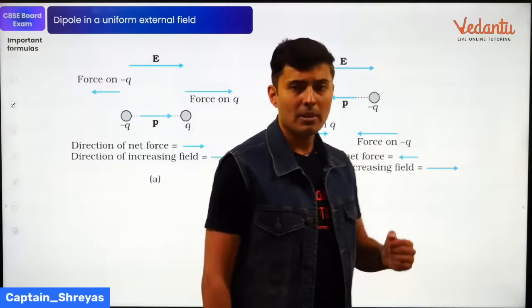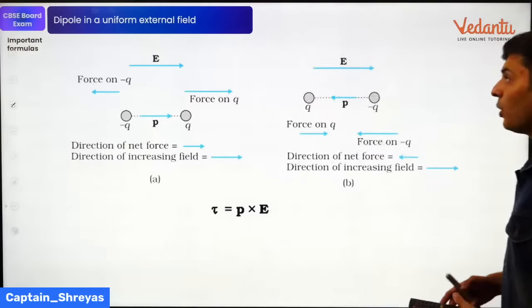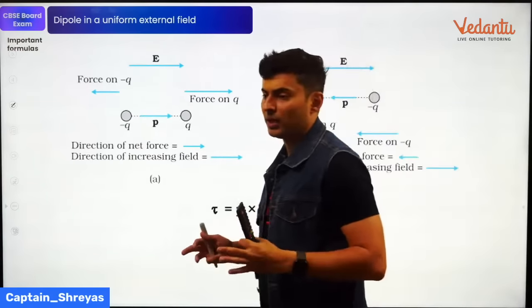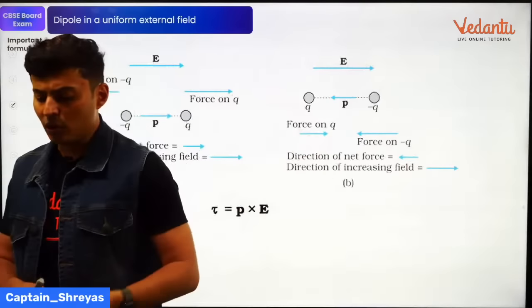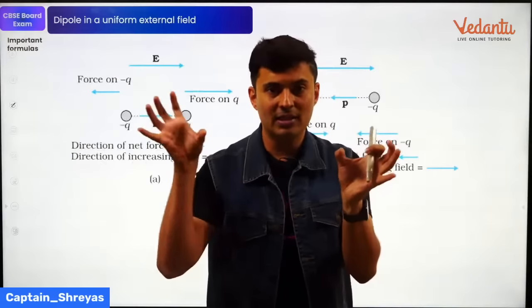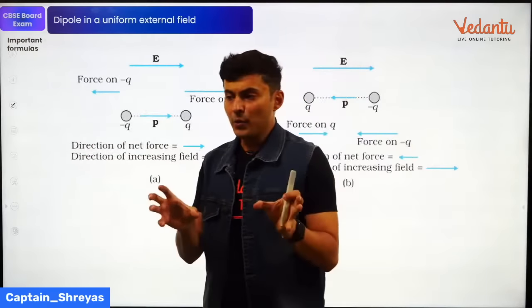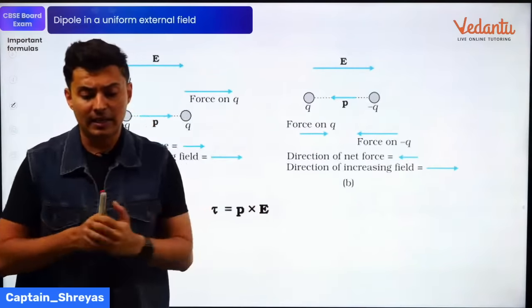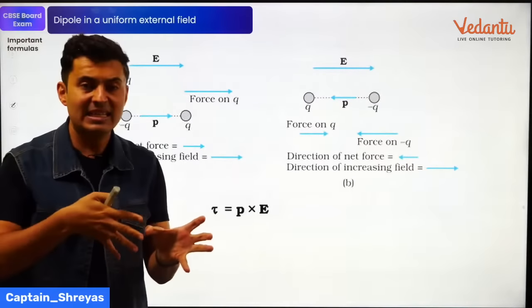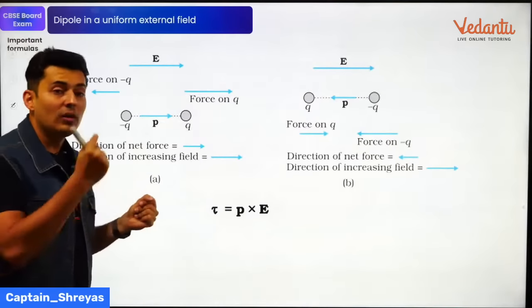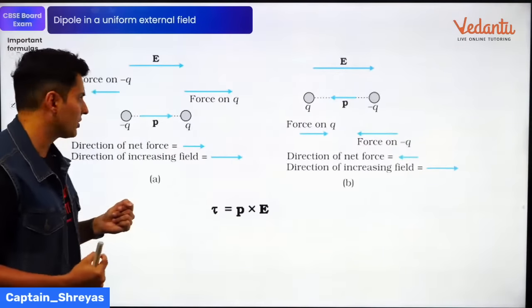Next important thing. Let's talk about the dipole moment placed inside a uniform field. You do not have a non-uniform field, you just have a uniform field. If you take a dipole, a positive and negative charge, and put it inside somebody else's electric field, each of those charges is going to experience a force.